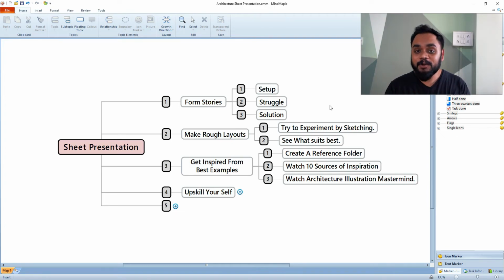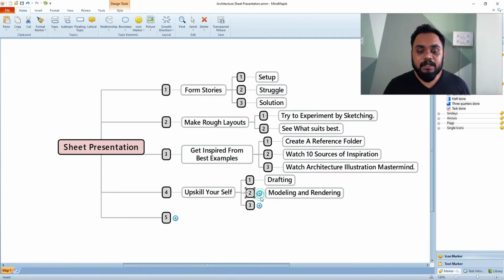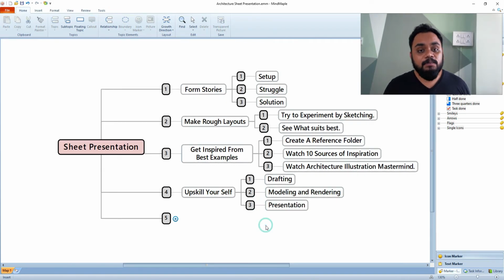Architecture is only about presenting your thoughts in the form of drawings, in the form of visuals, by communicating, and that is how you communicate your thoughts, right? So what do you need to upskill yourself with? These are the 3 skill sets. First thing is drafting, then we have modeling and rendering, and presentation.